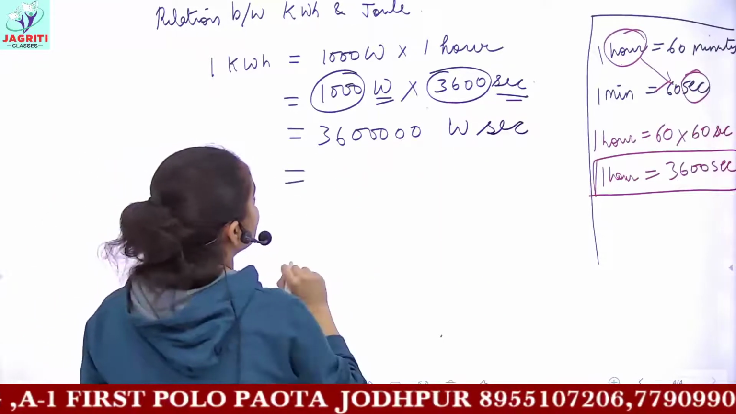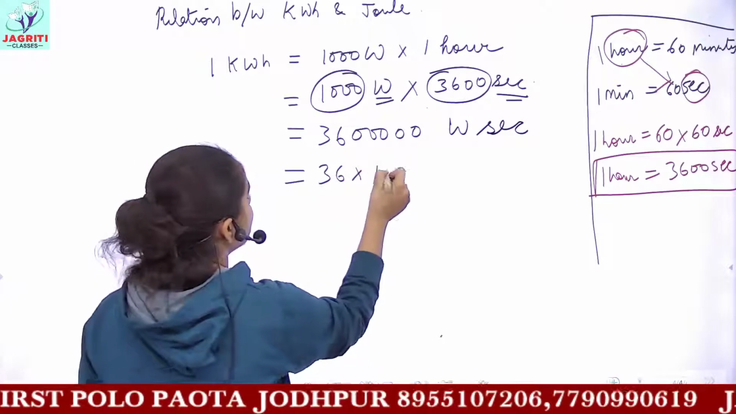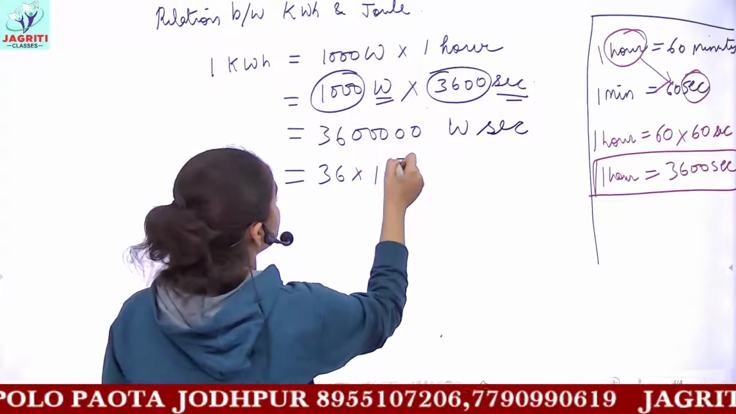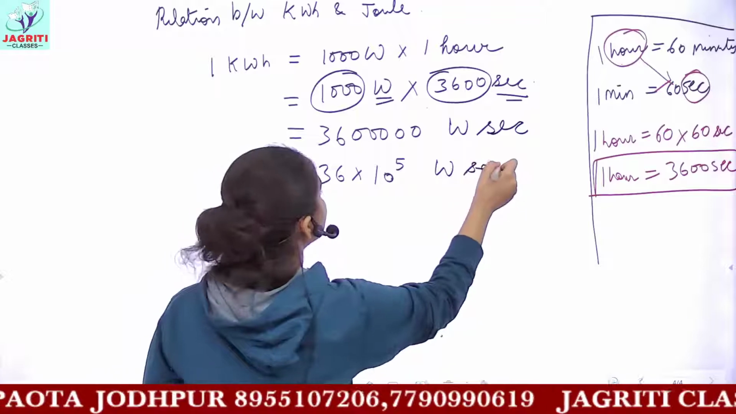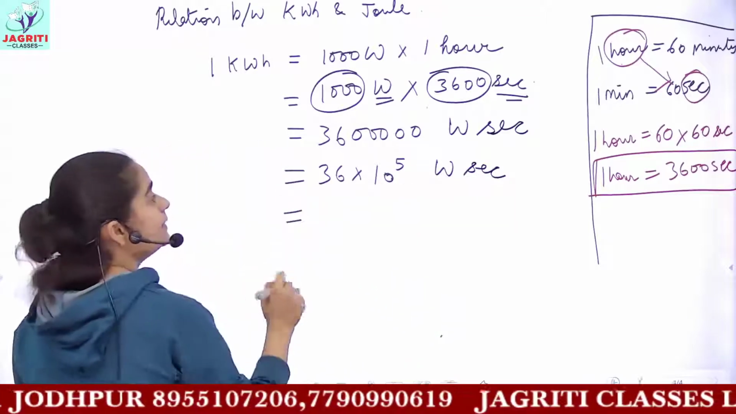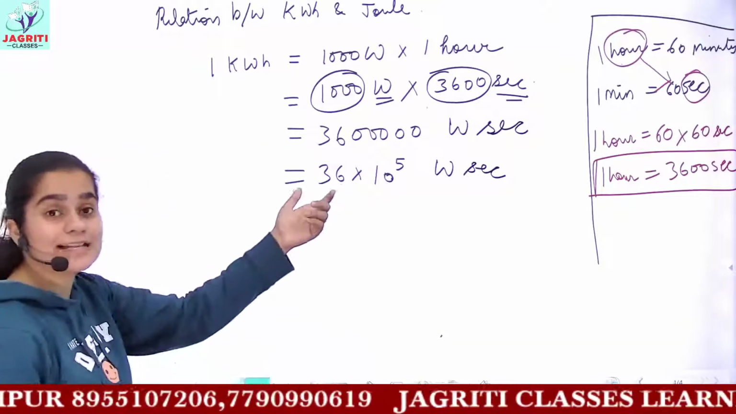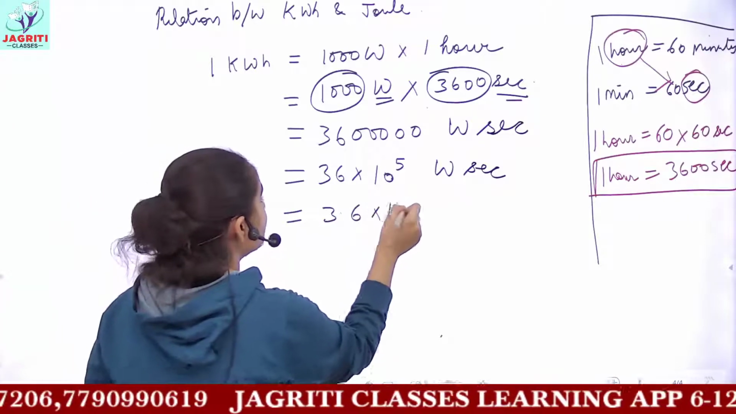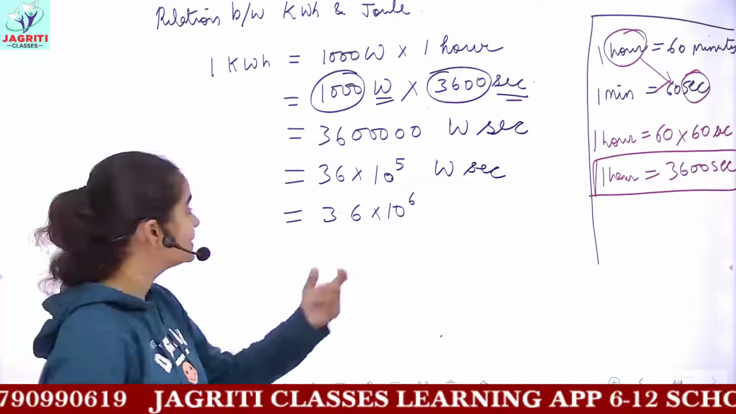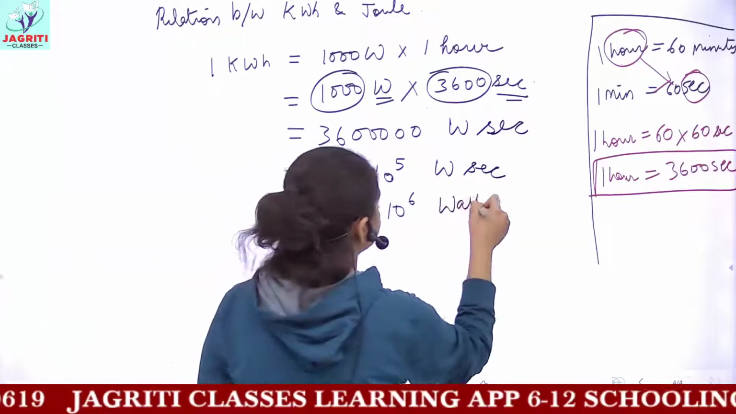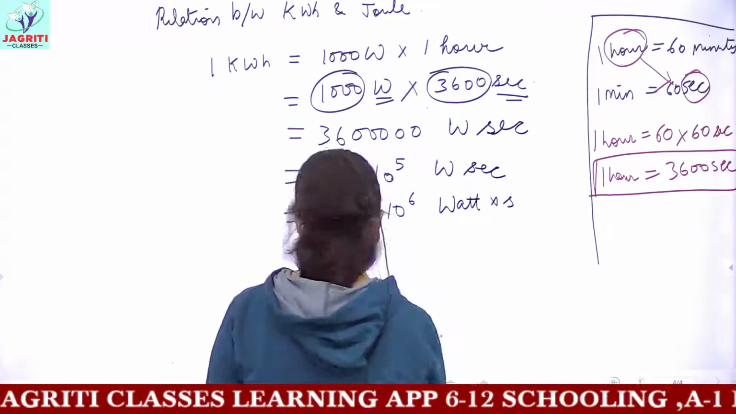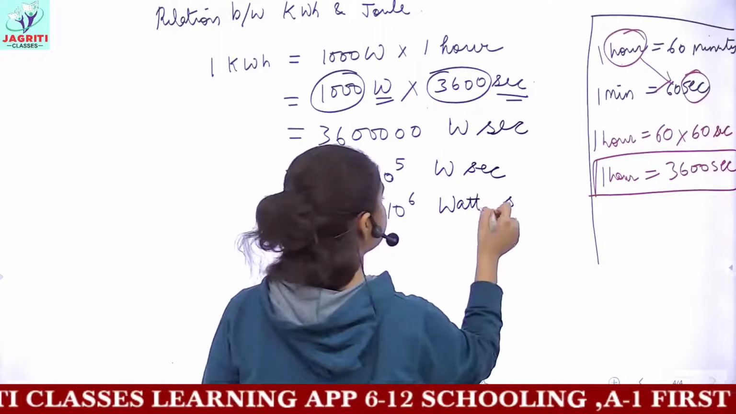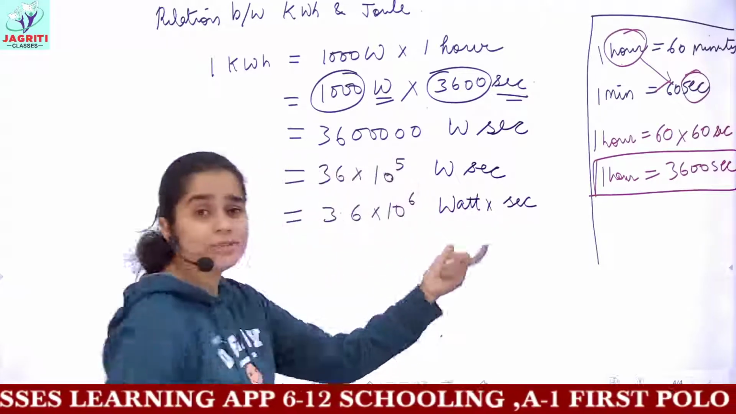And when I convert it into exponential form, this would be 36 into 10 raised to the power 5 watt into second. And now if I apply the decimal point, that is to convert this into standard notation, I would be getting 3.6 into 10 raised to the power 6 watt into second. And this watt into second is what?